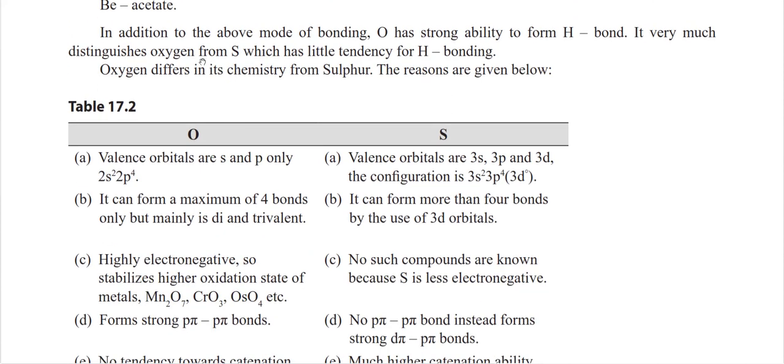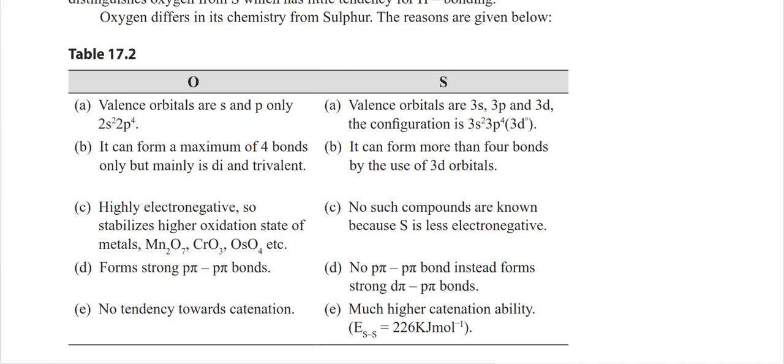In addition to the above, oxygen has a strong ability to form hydrogen bonding. This is one of the important things. That's why the hydrides have a higher melting point and boiling point compared to their group elements, like H2O has the highest boiling point compared to H2S.